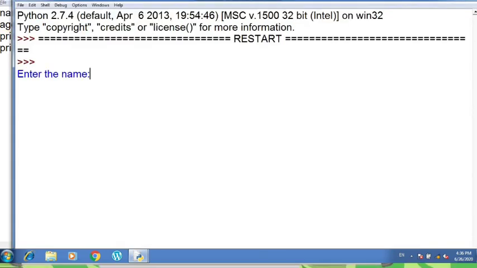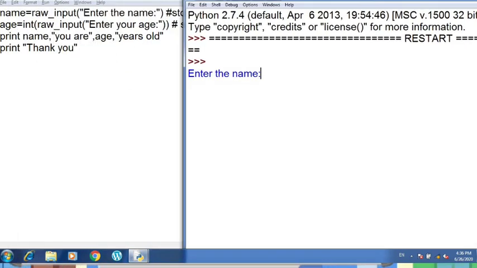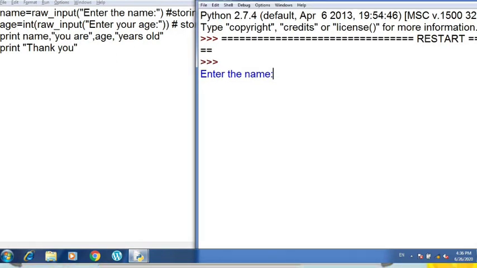Okay, so you can see the control went to the first line, and then it is asking you enter the name. This is the statement which I have written in double quotes. Anything which is enclosed in double quotes will be printed as it is. So suppose I am writing here a name, and the control goes to the next line when it gets the input. So here I will write the age, for example 16.